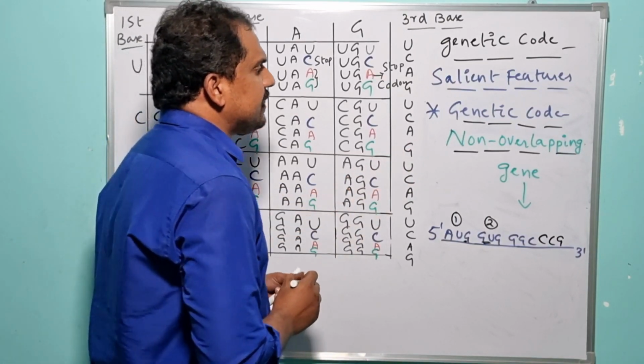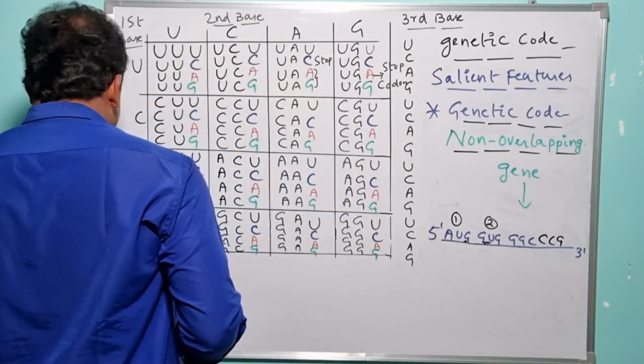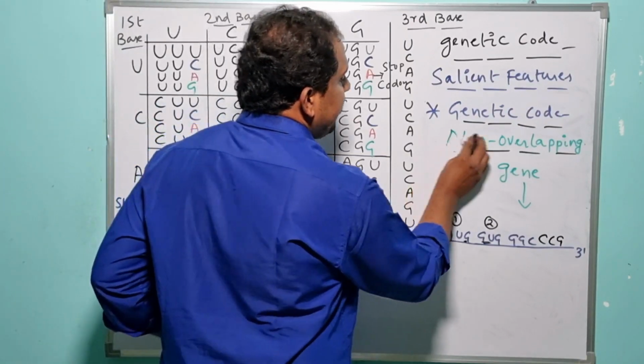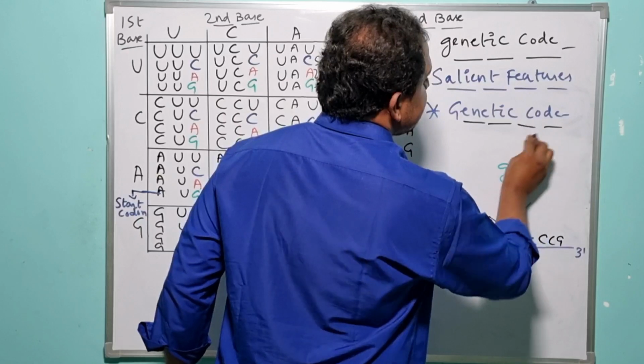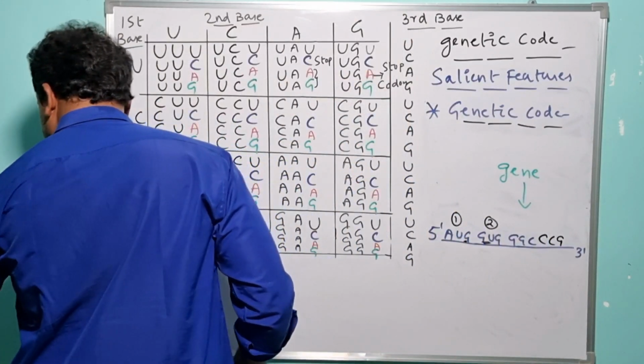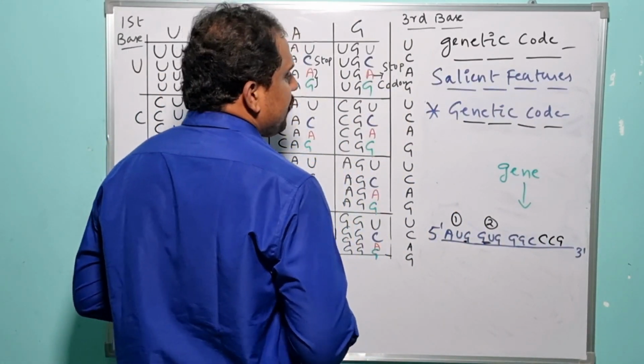And the next specialized salient feature of the genetic code is that it is commaless. What is it? Commaless. So why is the genetic code commaless?